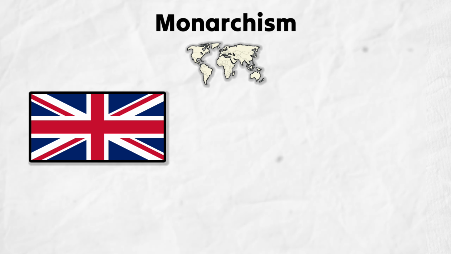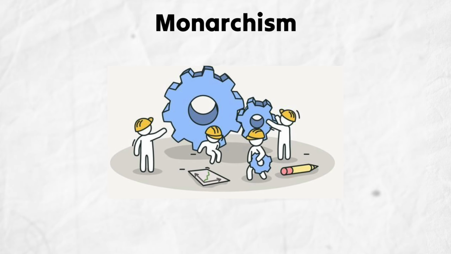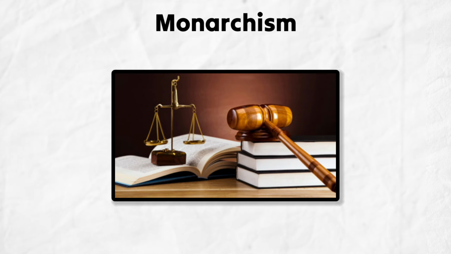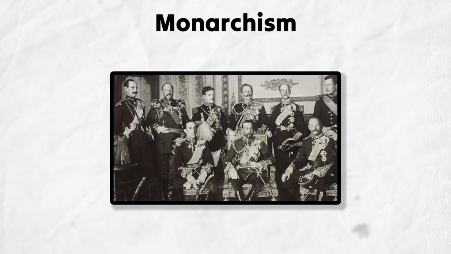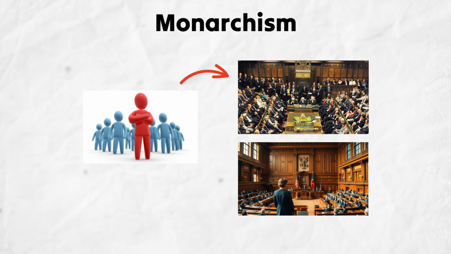Countries such as the United Kingdom, Japan, and Sweden still maintain their monarchy, but in a constitutional form where the king has only a symbolic role, while political power is held by the parliament and the prime minister.